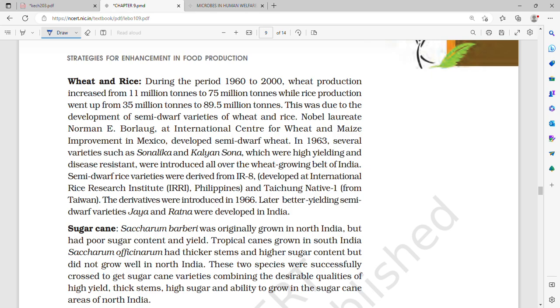That is, the desired characters are very often combined from two different plants or parents, for example high protein from one and disease resistance from the other. This was possible by cross hybridizing to produce hybrids which genetically combine the characters in one plant. This was very time consuming and tedious. Why? Because we had to take the pollen grain from the desirable plant and put it on the stigma. And even after this, it was not necessary that the hybrids combined the desirable characters, because only a few hundred in 1,000 crosses showed the desirable characteristics that we wanted.